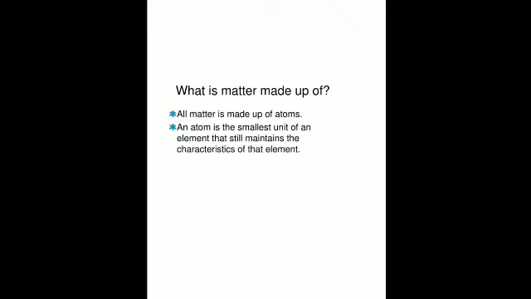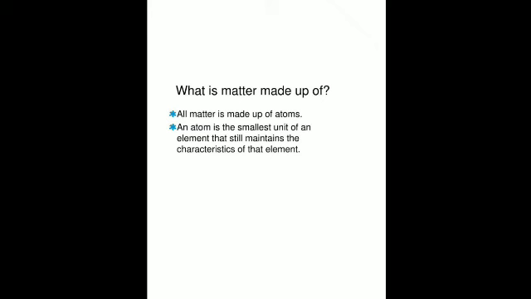The senses are the 5 senses of sight, hearing, smell, taste and touch, that is through the eyes, ears, nose, tongue or skin. We can easily perceive them by our senses. Is that clear? So what is this matter made of? The different forms or the different things that you come across in your daily life is matter. So what is it made up of? It is made up of very small particles called atoms. Is it clear? So in simple words, we can say that all matter is made up of atoms.